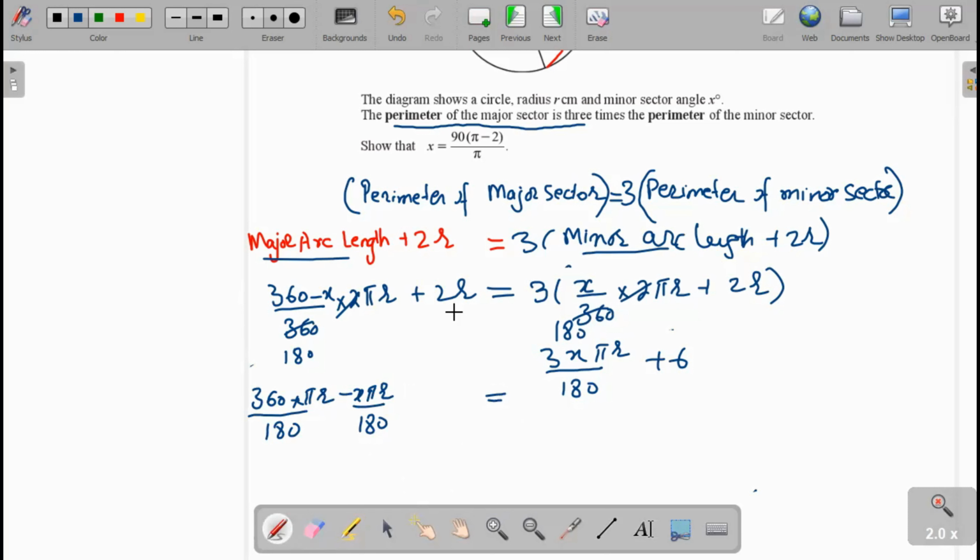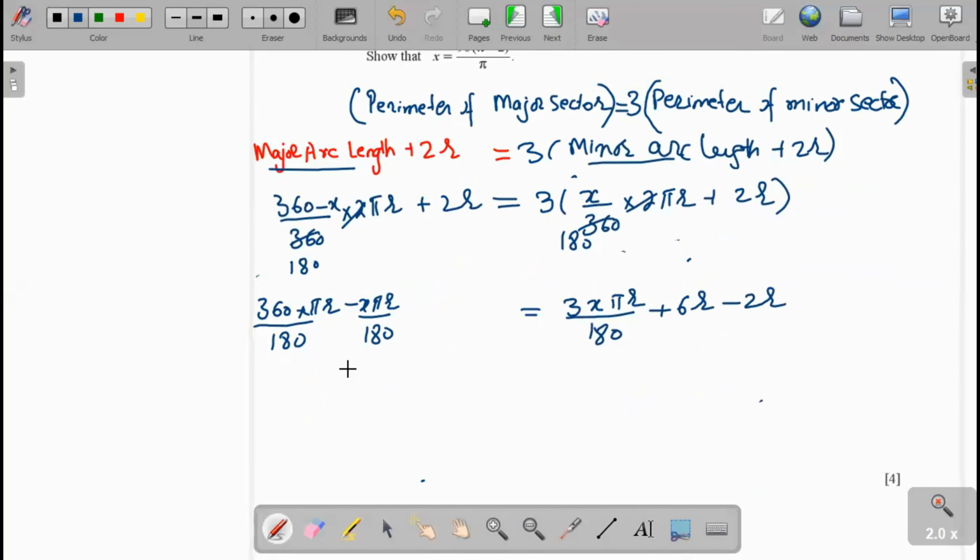Now we shift plus 2r from the right side to the left side, so it becomes minus 2r. Now these are the x terms. We write 3x pi r over 180 plus x pi r over 180.